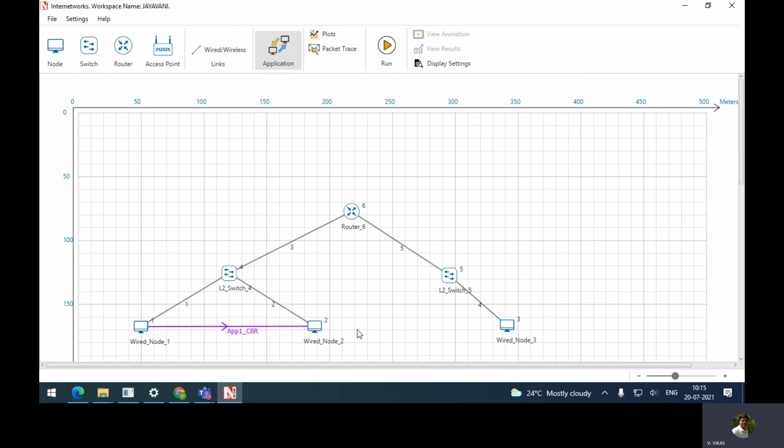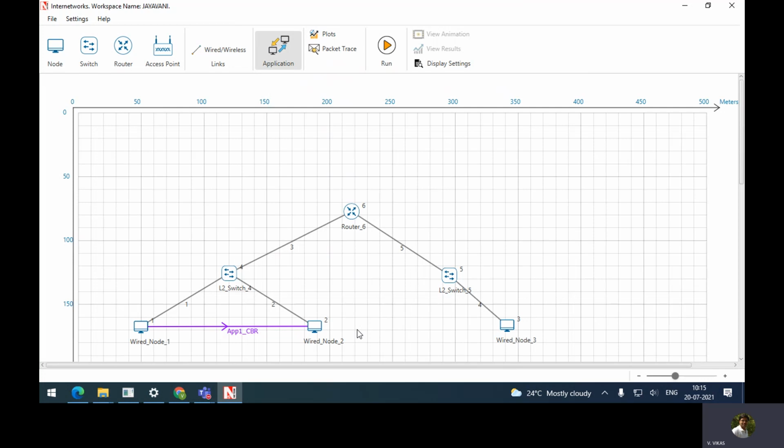If you see the manual, they are also talking about 1460 and 20,000. But that is not important. Whether you keep 1460, 20,000 or 10,000, whatever the value, your result will not change. That is the reason we are not talking about that. The important things are TCP should be disabled and you need to have communication from wired node 1 to wired node 2. Done, everyone? So we have created a scenario.